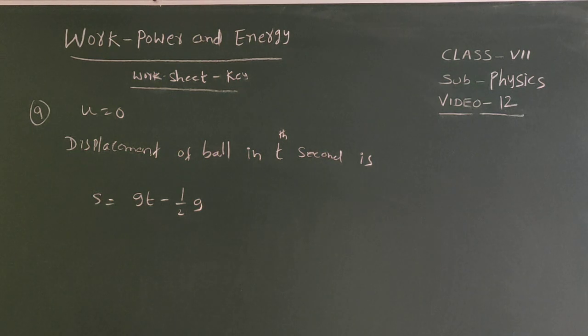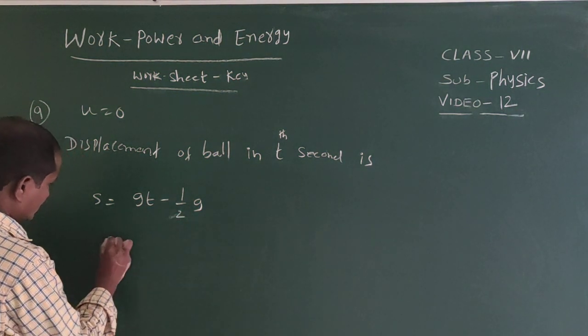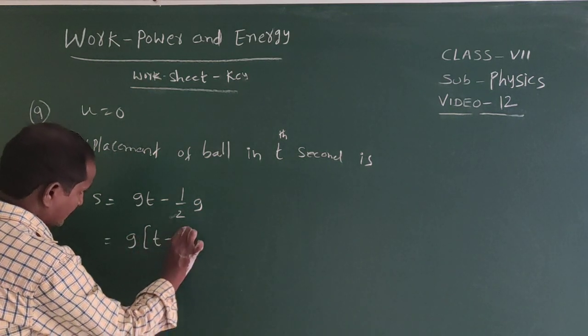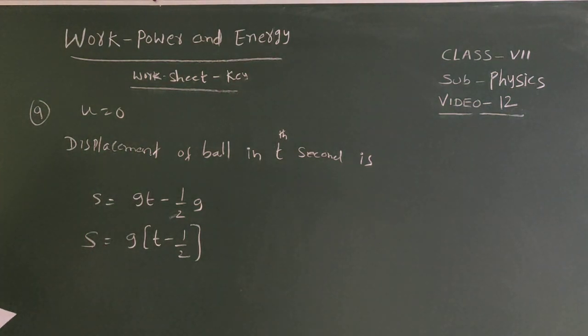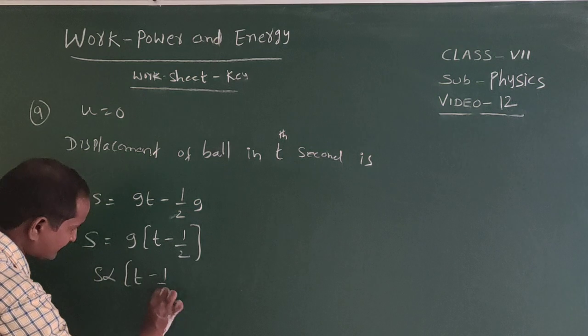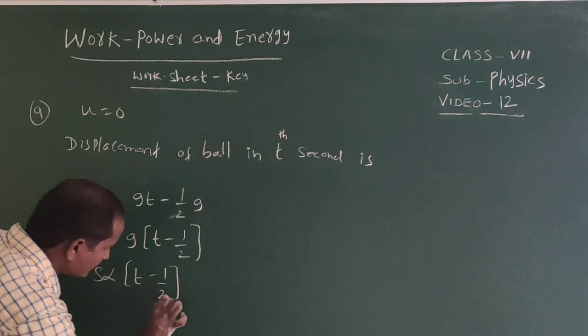From this we can take g as the common, so g into t minus 1 by 2. So from this S is directly proportional to t minus 1 by 2.